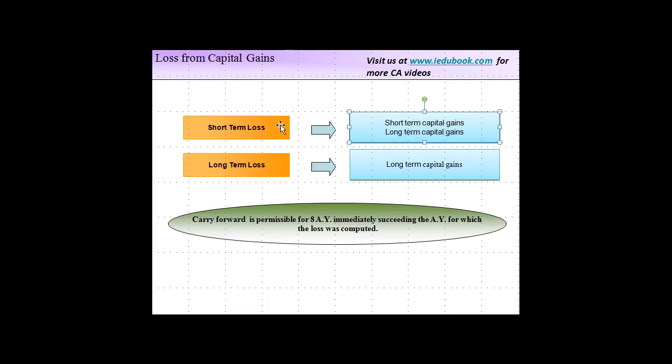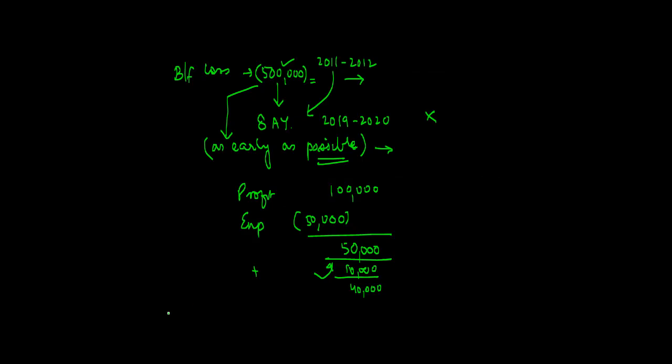Now, just to clarify, a short-term capital gain under the present Income Tax Act is chargeable to tax at the rate of 30%, whereas long-term capital gain is chargeable to tax at 20%. So, the logic behind allowing short-term capital loss to be set off against both of them is that, suppose, let me take you to the drawing board.